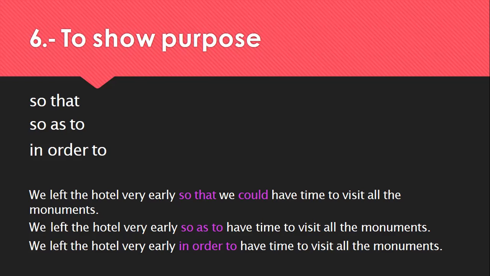We left the hotel very early so that we could have time to visit all the monuments. So you see that after so that we have a combination of a subject and a verb. We left the hotel very early so as to have time to visit all the monuments. We left the hotel very early in order to have time to visit all the monuments. So as to and in order to are both followed by a pure verb.